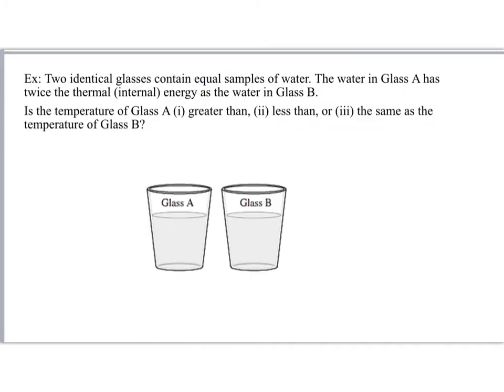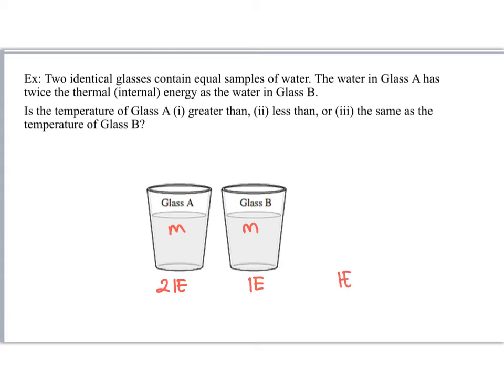We have two identical glasses. They contain equal samples of water. Let's say they both have m grams of water. The water in glass A has twice the thermal energy as the water in glass B. So let's say the internal energy of B is this, and A has twice the internal energy of B. So we're going to compare their temperatures.